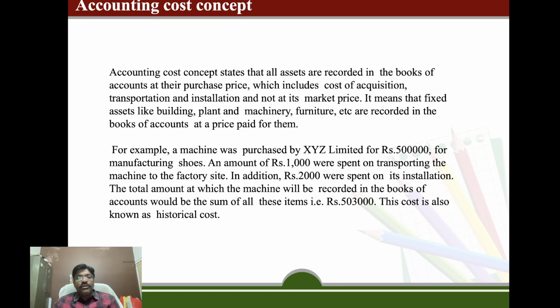This cost is known as historical cost, and it will remain in the books of account at this cost, though we will reduce the value each year by providing depreciation on the machinery, but the cost remains the same in the books of accounts.